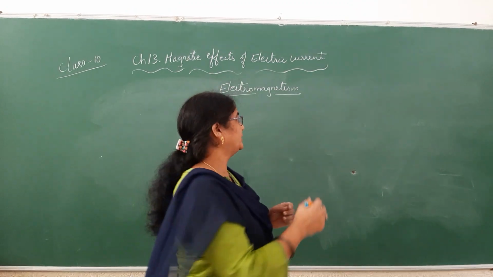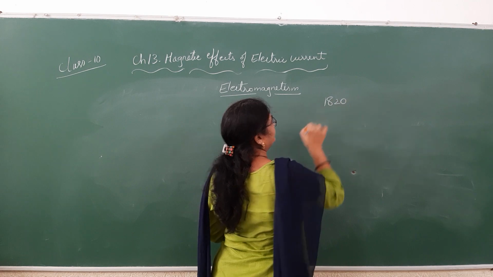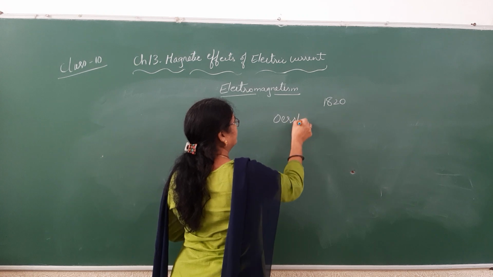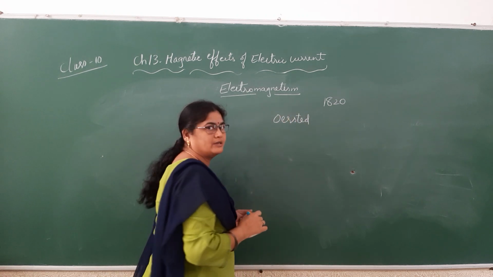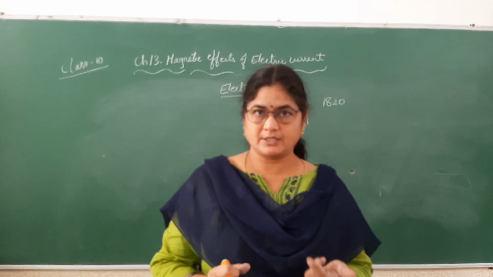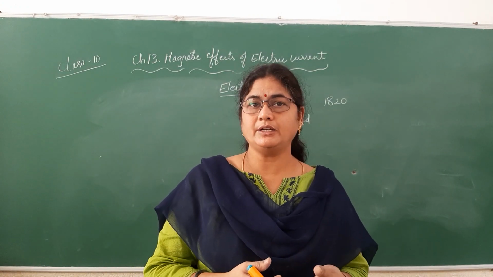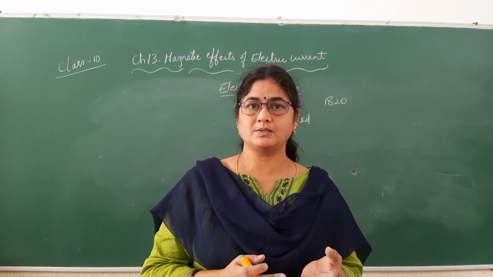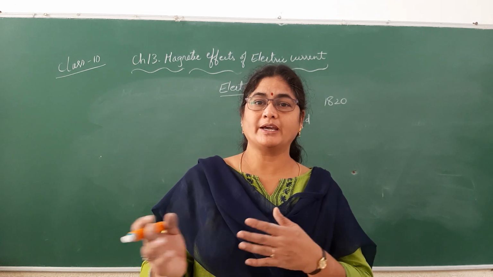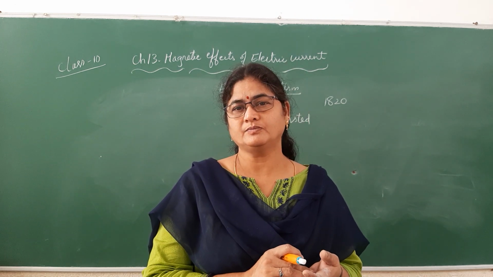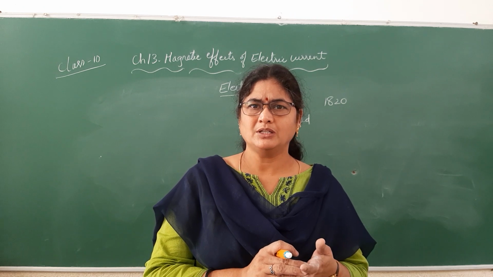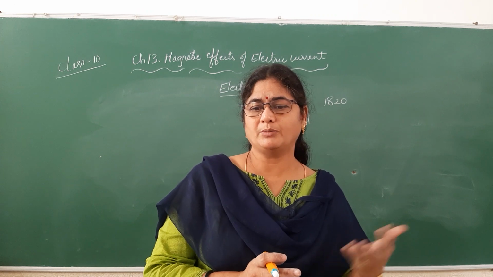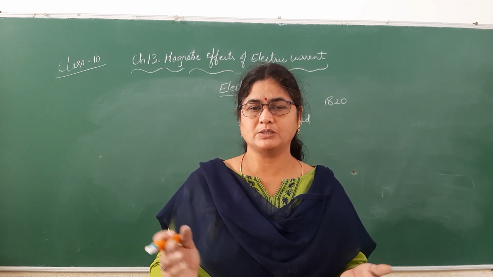In 1820, in the 19th century, the scientist named Hans Christian Ørsted accidentally discovered a deflection in the magnetic compass placed close to a current carrying conductor. Till then, we did not know that a current carrying conductor produces a magnetic field. They used to think that magnetism and electricity were different concepts.